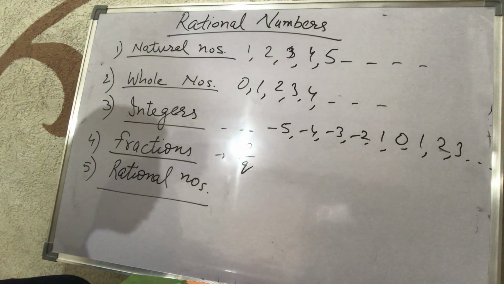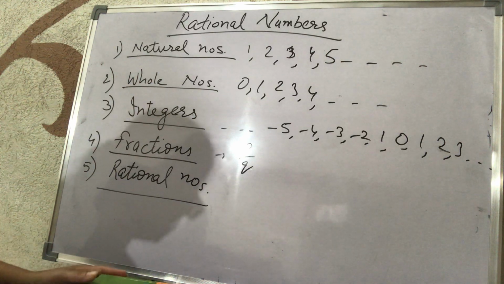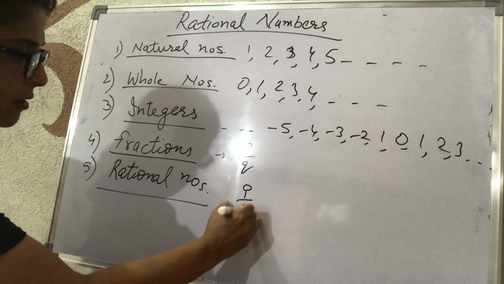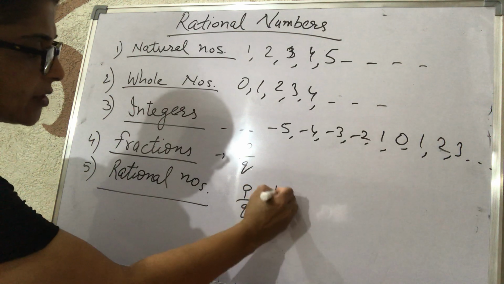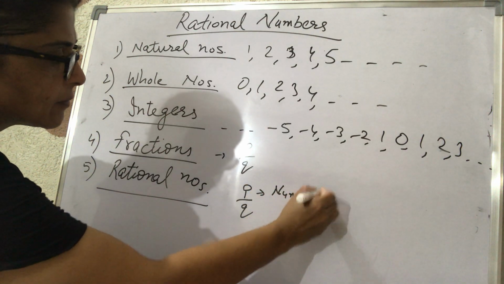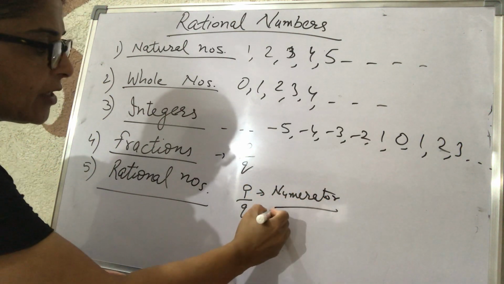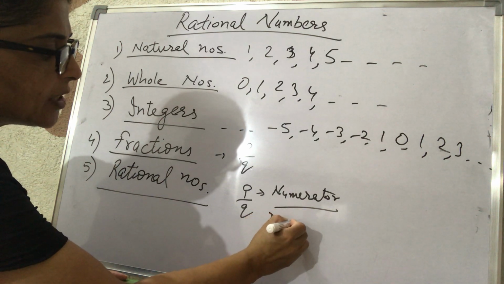The next is the rational numbers. The rational numbers are also in the form of P over Q, where P is called the numerator and Q is called the denominator.